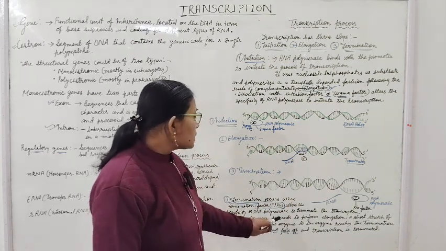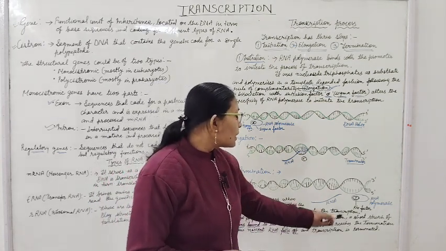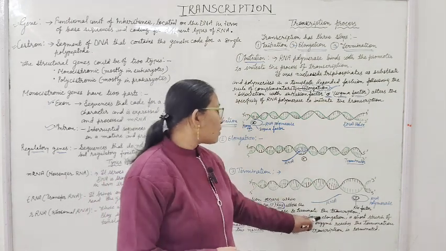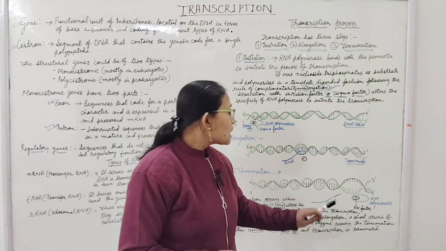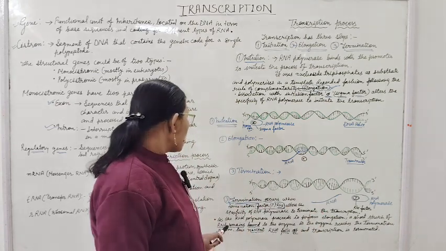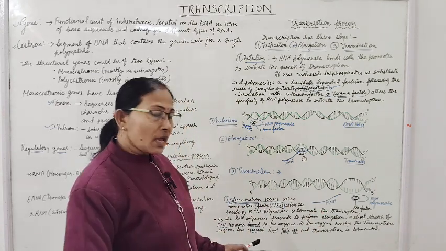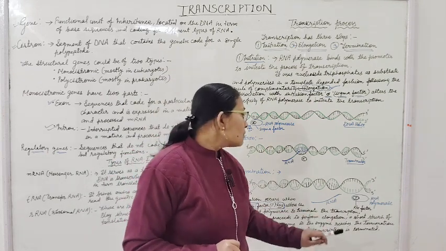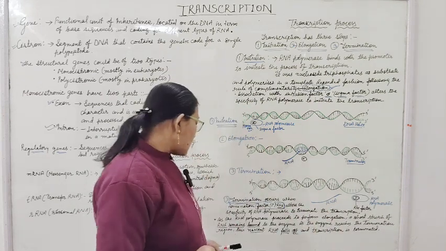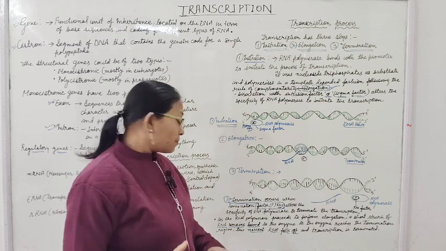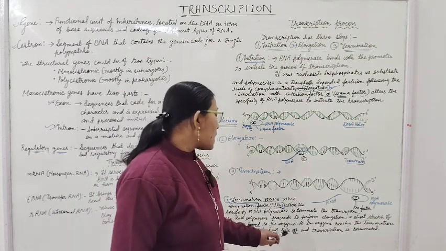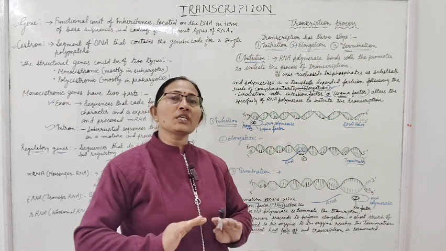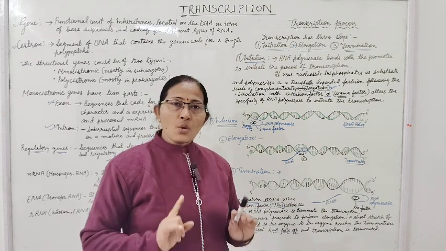As the RNA polymerase proceeds to perform elongation, a short stretch of RNA remains bound to the enzyme. As the enzyme reaches the termination region, this nascent RNA falls off and the transcription is terminated.